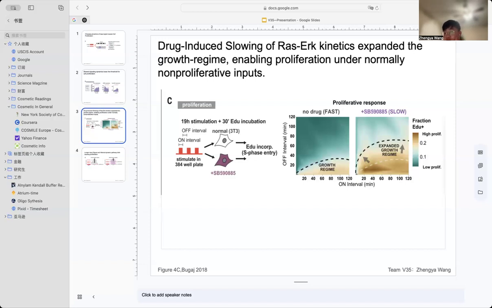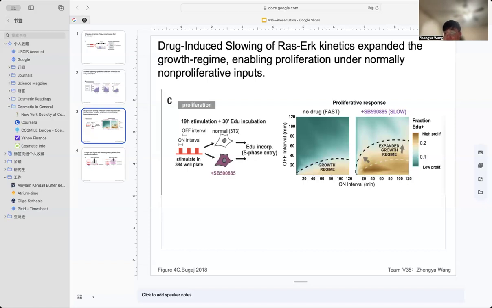In wild-type cells without drug, strong proliferation only occurred when the on interval was long and the off interval was short. The pattern defines the so-called growth regimen, a narrow window of sustained input capable of pushing cells into S phase. Signals that were too brief or had long off intervals were filtered out by the RAS-ERK pathway and did not trigger proliferation.